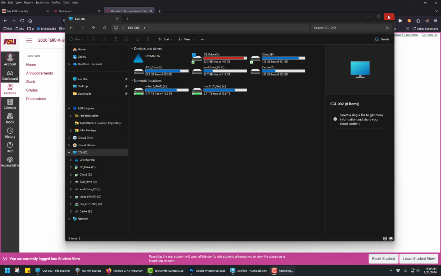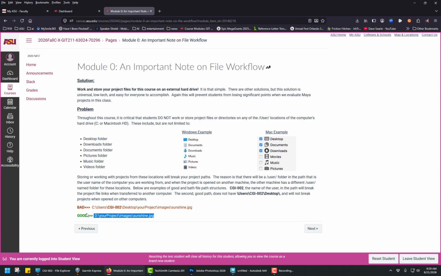So anyway, we want to have file management and organization working for us. Any of these would be great root drives, and you'll see the root drive by it starting with the drive letter, and then it goes into your project, and then into images or otherwise. That is a great way of working. Beware, this will catch you out early on.